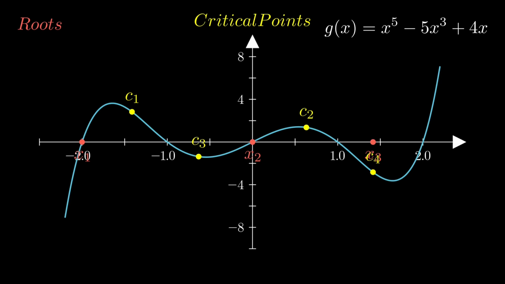Next, we identify the critical points. These are the peaks and valleys of the graph, where the slope is 0. We have 4 of them, 2 local maximums and 2 local minimums. These are found by calculating the derivative of the function and solving for where it equals 0.